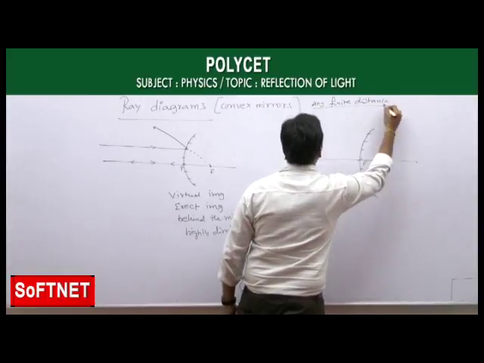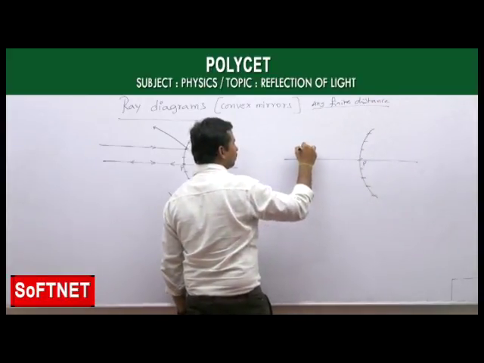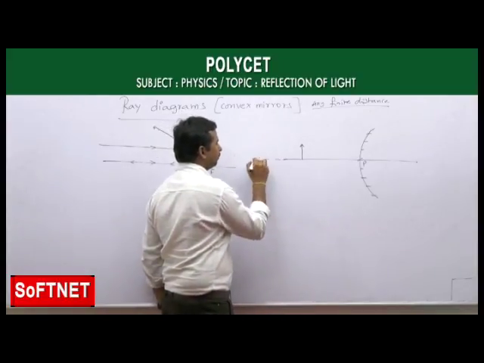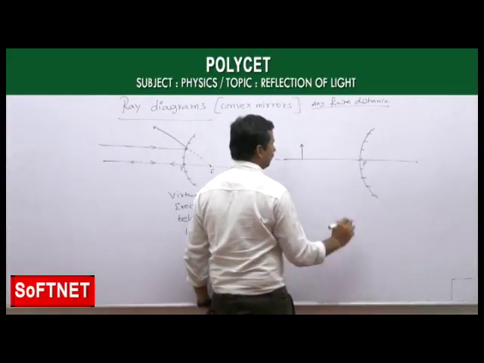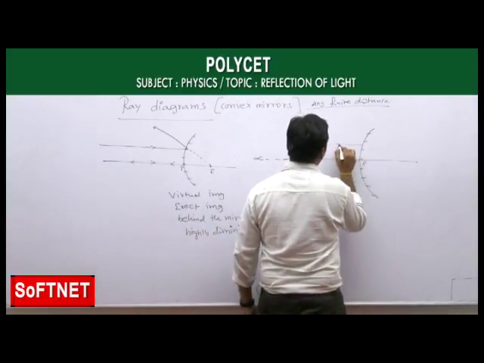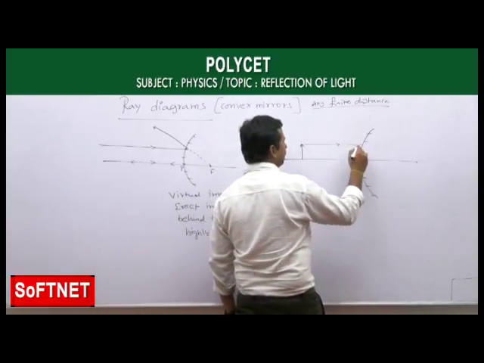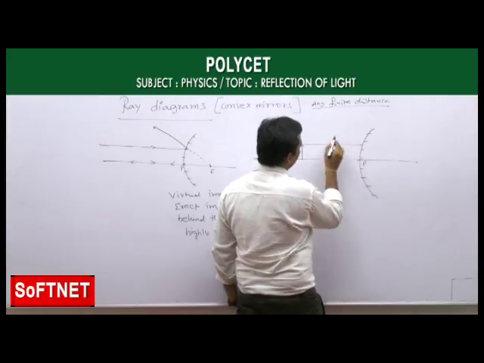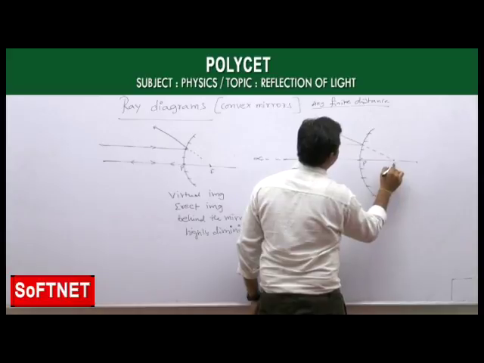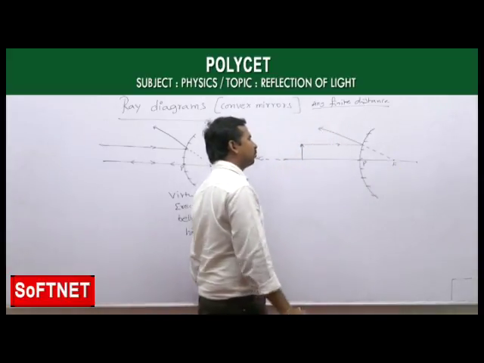If you are taking any finite distance here, let us suppose the object is placed here, other than infinity, in between infinity and the pole. Now, following rule 1, the light ray which is incident parallel to the principal axis, when it is incident on the convex mirror, appears to be passing through the focus like this, because it is a virtual focus.